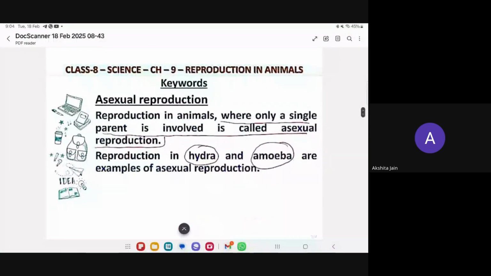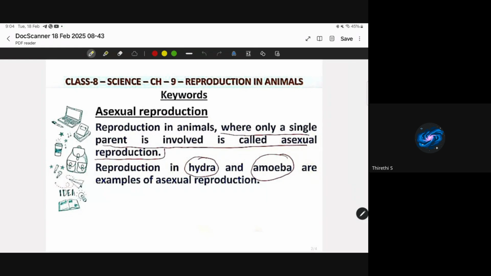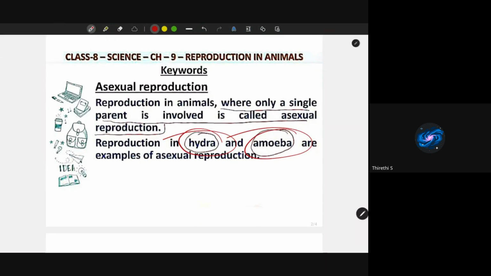See, what is the question given here? Writing about asexual reproduction. So, Tirthi, what is asexual reproduction, ma? Reproduction where only one parent is involved. Yes, very good. The examiner has asked only about asexual reproduction, so just writing the definition is not enough. You have to write the organisms in which asexual reproduction is taking place, for example, hydra, amoeba, correct.